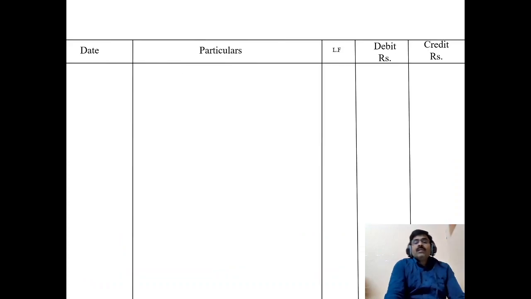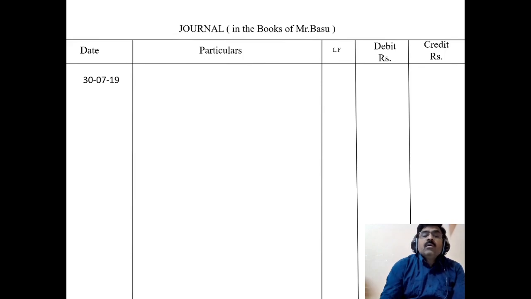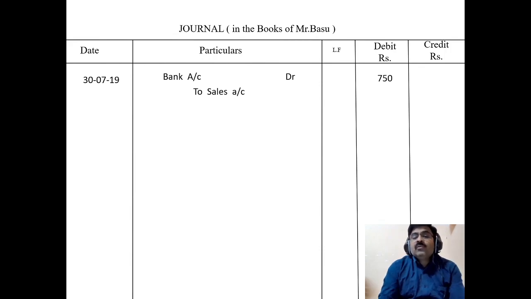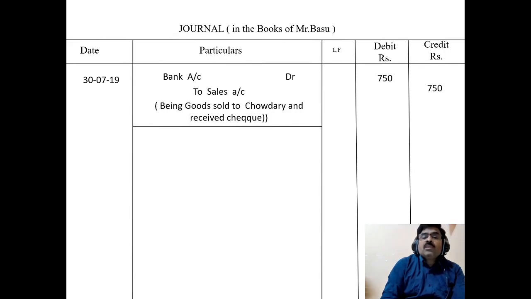Next one. Look here, the first heading is compulsory: journal in the books of Mr. Basu. Date 37/19. Here the first one is bank account debit to whose account? Sales account. Bank account debit to sales account. What is the narration? Being goods sold to Chaudhary and received cheque. Since a cheque is received, we need not mention the name of the person in the entry. In the narration, we mention from whom this transaction took place. But in the entry, bank account debit to sales account, Chaudhary's name is ignored.